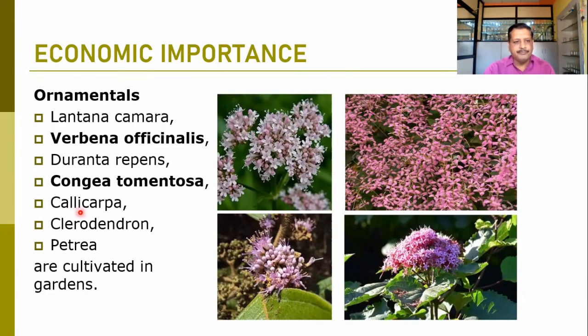Then Callicarpa, Clerodendron and Petrea. These are among the common plants which can be grown in the gardens. These are the flowers of Callicarpa. See the exserted androecium, because of that it looks very beautiful. And these are the members of the Clerodendron, a beautiful panicle type of inflorescence, and various colors can be observed in the petals. So these are the members which can be used in the gardens for beautification.